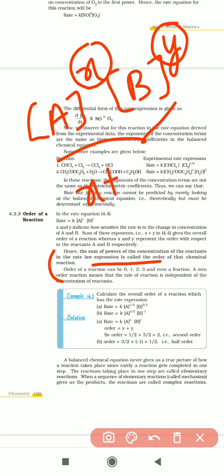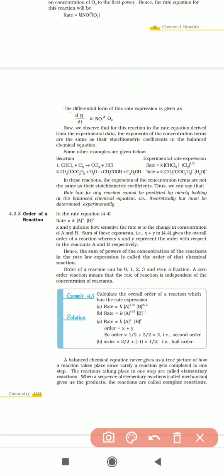That means x plus y is the order of reaction. Generally, what values can the order of reaction have? Either 0, or 1, or 2, or 3, or even a fraction is possible. So the order values can be zero, first, second, third, or sometimes even fractions.